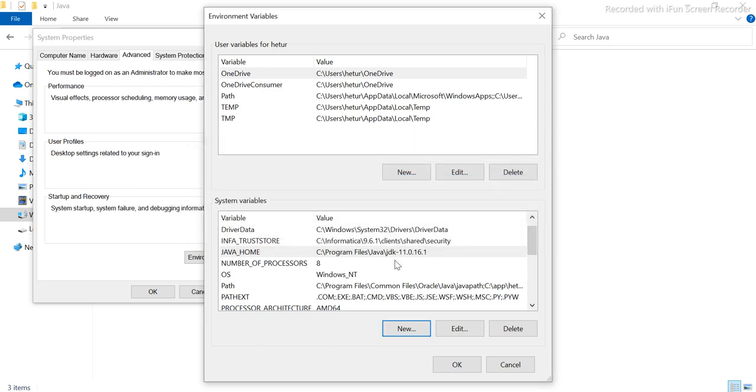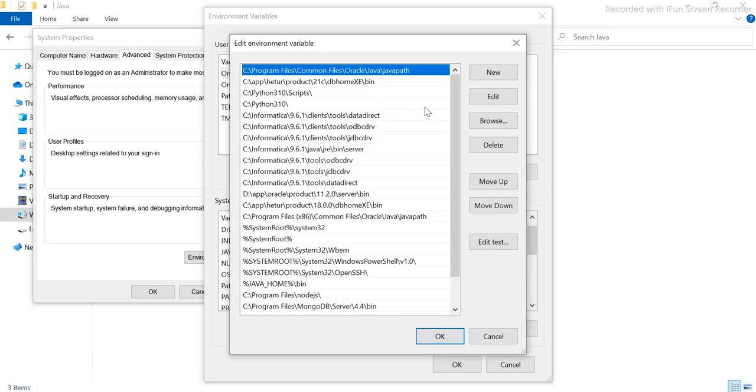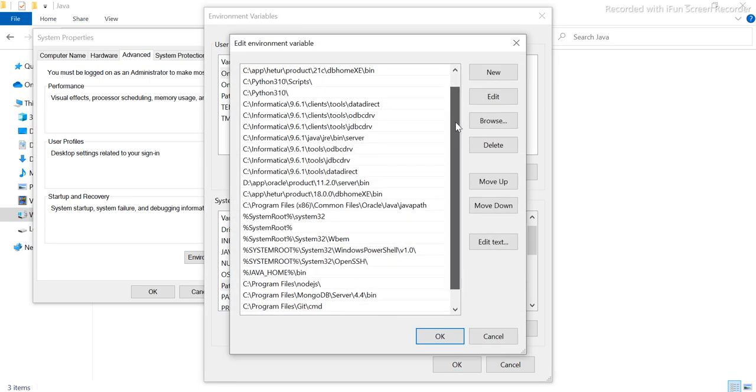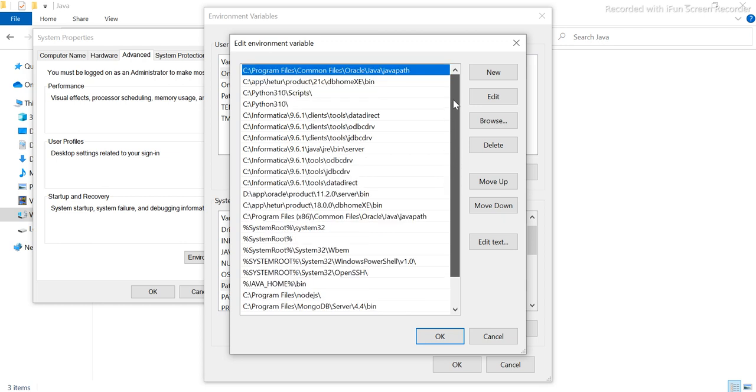Then you can say okay, that will be fine, and then you have to go to this path. Second thing, go to this path and you find something here. Where is your Java?